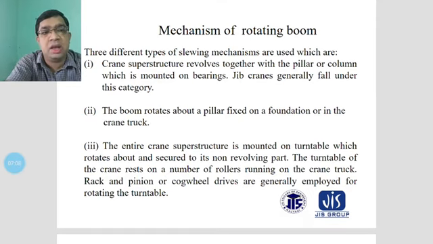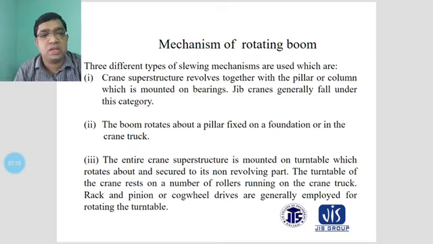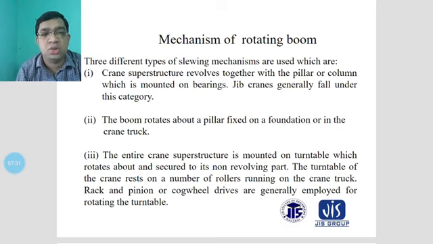In the next type, the entire crane superstructure is mounted on the turntable, which rotates about and is secured to its non-revolving parts. The turntable of the crane rests on a number of rollers running on the crane tracks.